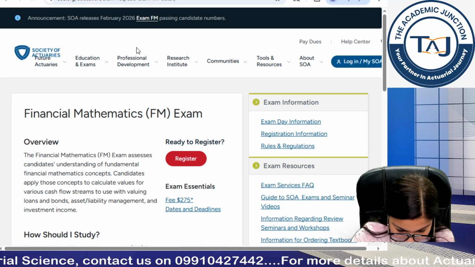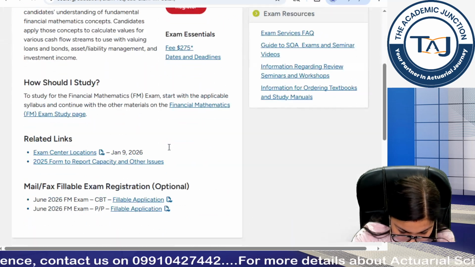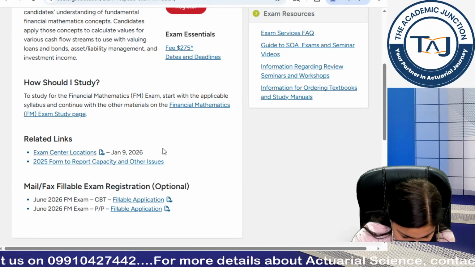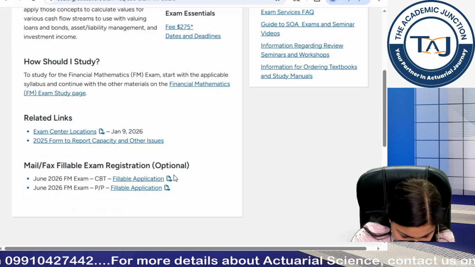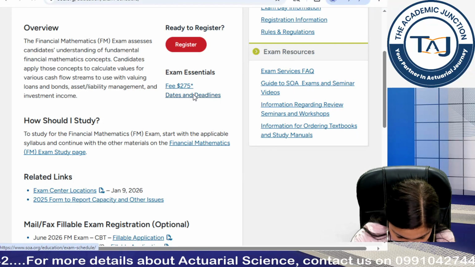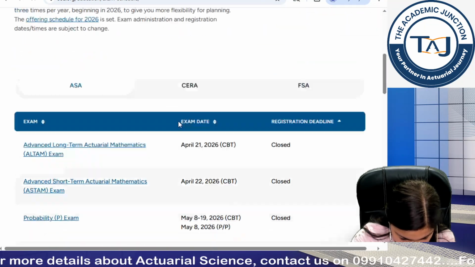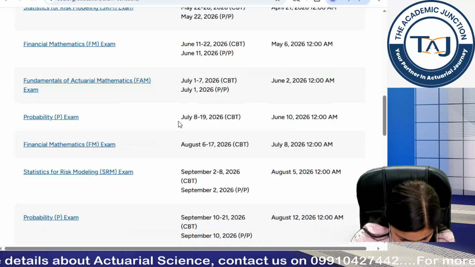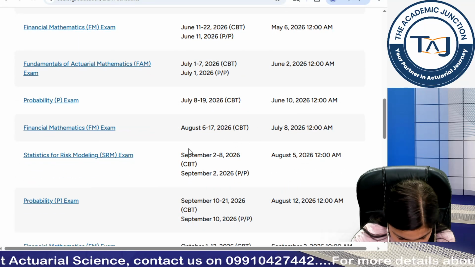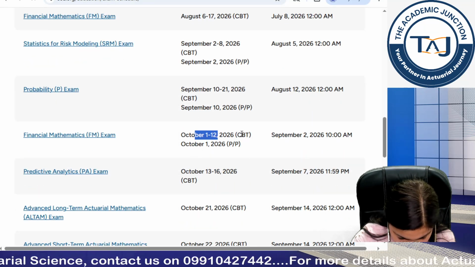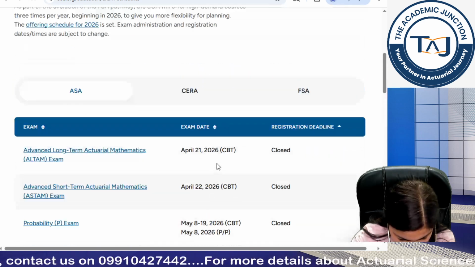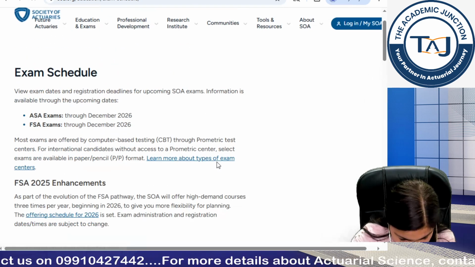So this page is extremely important. It has all the details related to exam FM, then the center details are also there, and exam registration details are also there. In case you are unaware of that, you can register via that. Different dates are there. This is really important for planning. So whether you are planning for August 6 to 17, those dates are also mentioned. Then October dates are mentioned for CBT. Then in December also the dates are mentioned, so you can accordingly plan your exams.